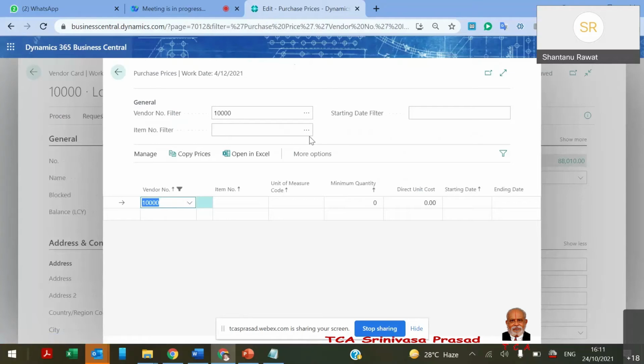So for this vendor, I can select any item, just like this vendor item, and maybe say the minimum quantity is 100. For the 100 quantity, I am marking 2000, and maybe the minimum quantity is 200, and there will be an 1800 price. So such things I can maintain.